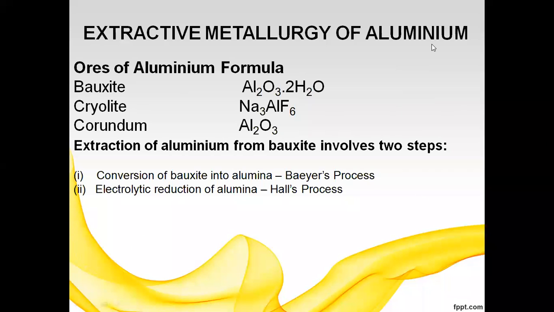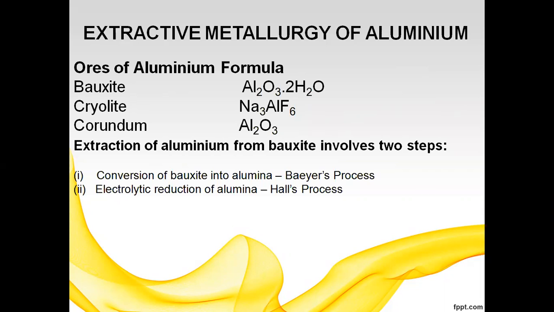So what is meant by metallurgy? It is the extraction of metals from ore or converting them into alloys, because of the various uses of metals. So how do we extract aluminium?